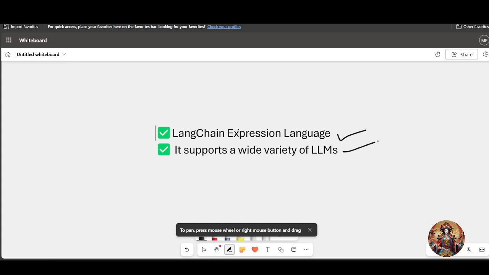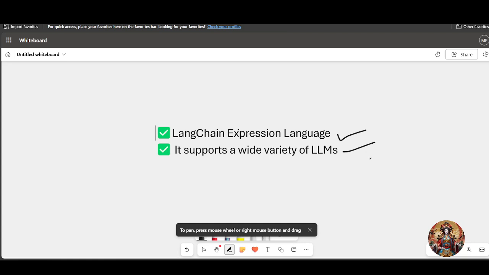The second thing is it supports a wide variety of LLMs, from OpenAI and Anthropic to Hugging Face and Cohere. The third advantage is that it integrates with all sorts of tools, cloud storage, vector databases like Milvus, and all these APIs. You can also deploy LangChain apps using LangServe, which hosts your chain as an API.